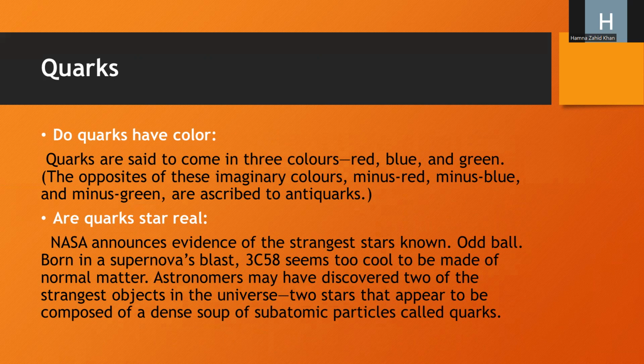Oddball, born in supernova's blast, 3C58, seems too cool to be made of normal matter. Astronomers may have discovered two of the strangest objects in the universe, two stars that appear to be composed of a dense group of subatomic particles like quarks.